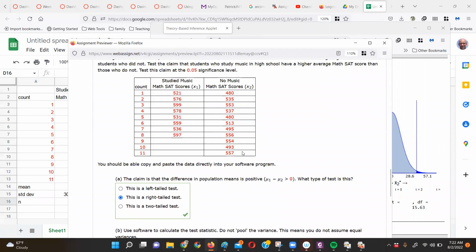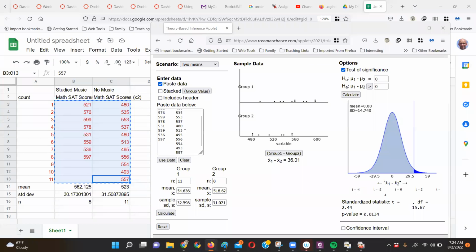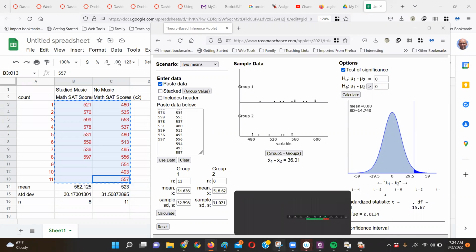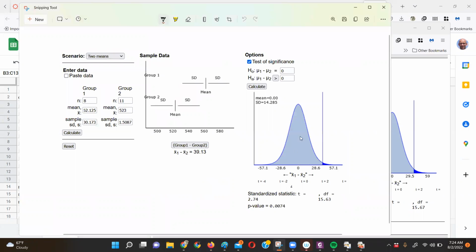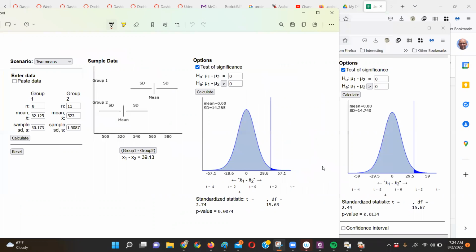Okay, it hasn't been liking the copy paste stuff. So let me stop it. I'm going to go back in and test it and see if it's worth recording for you to see what happens if you just copy paste it. So I just did the straight copy paste in, and it did give us a different result, it wasn't much different. What was the correct one? It said 2.74, and doing the copy paste method, it only said 2.44. The p-value is a whole lot bigger too. Okay, so that's when I pasted in.